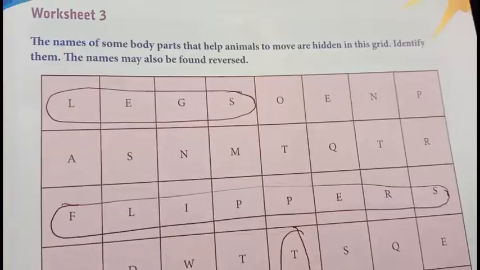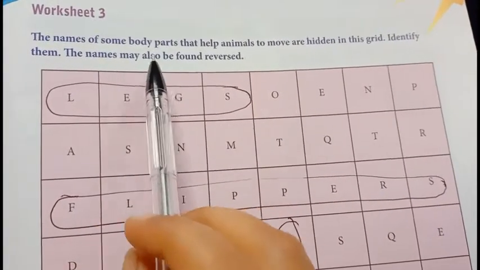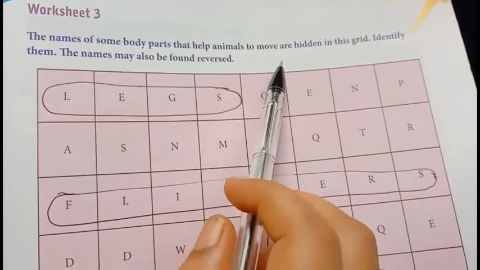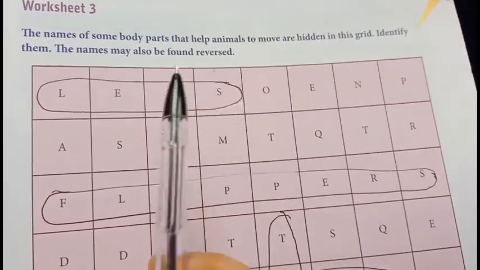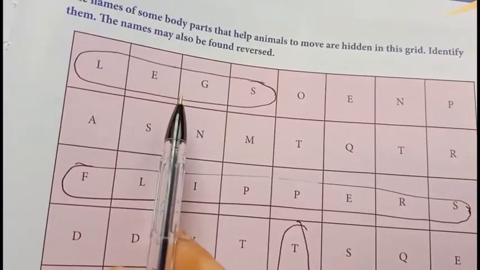Okay. So next one, page number 107. The names of some body parts that help animals to move are hidden in this grid. Identify them. The names may also be found reversed.